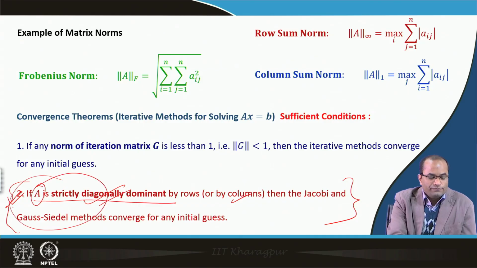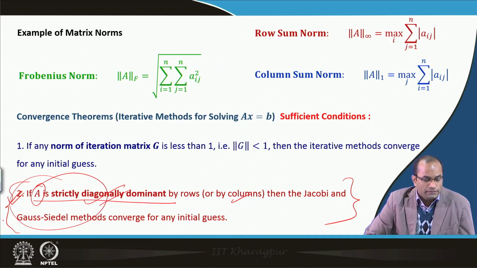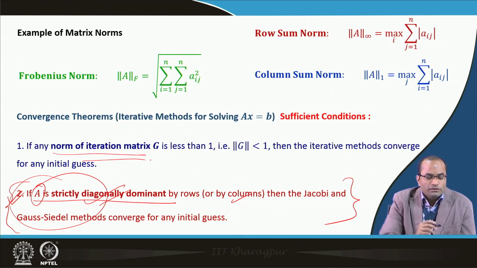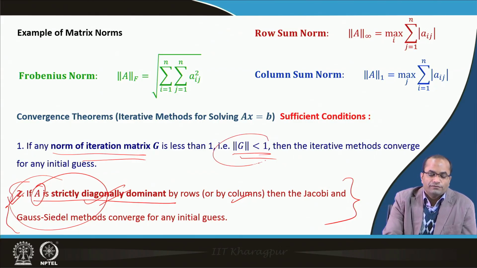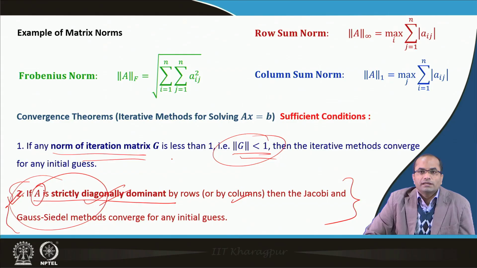If we fail here, the matrix A is not strictly diagonally dominant, then we have to check the norm of the iteration matrix G, and if we find any norm is less than 1, again we can ensure that the iterative methods will converge for any initial guess. And if again we fail, then we have to perhaps go for the eigenvalues of the iteration matrix, where we will exactly know whether it will converge or it will diverge.